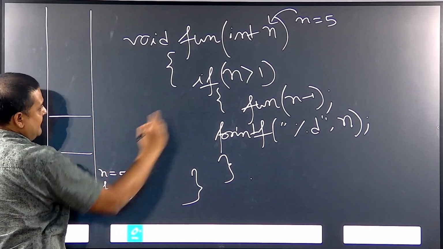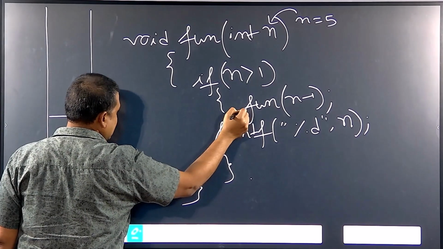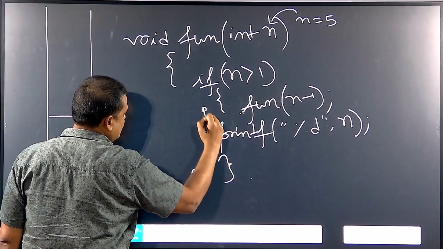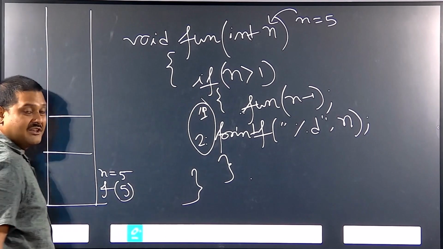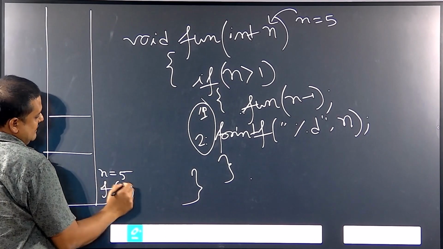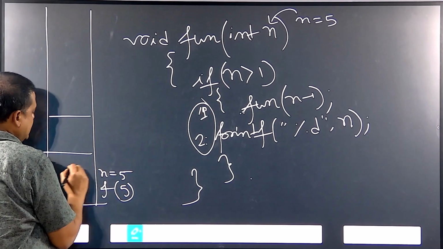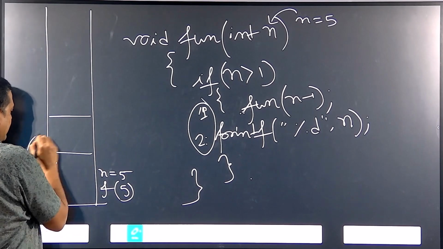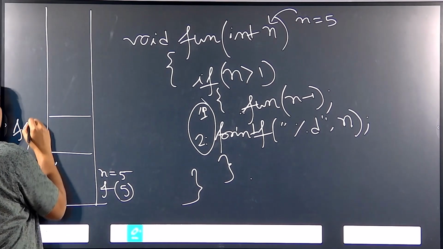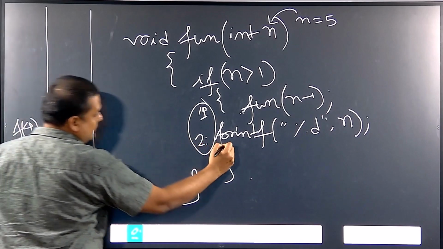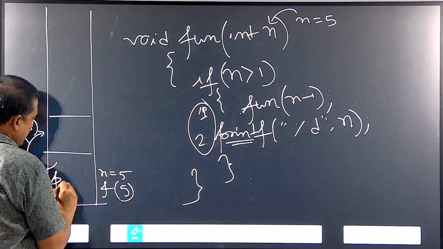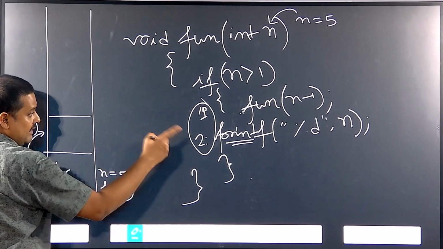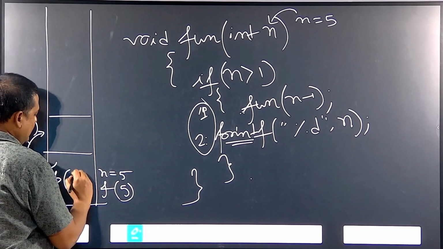When f of 5 is called, there are 2 different tasks, task 1 and task 2, which need to be performed if the value of n is greater than 1. One is calling the function with 4, so function 4 will be called, but before that there is one thing left which will be done later, that is printing of the n value, that is printing of 5.